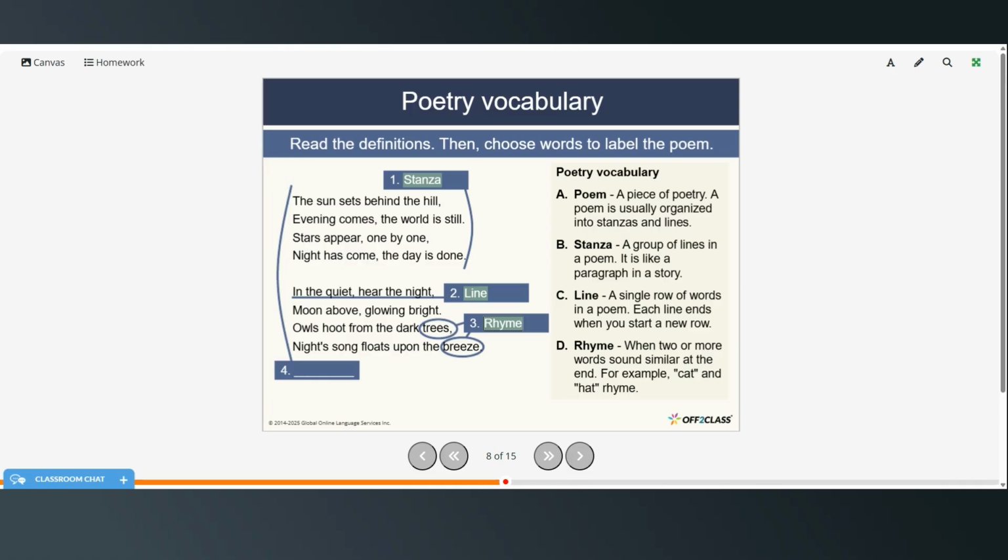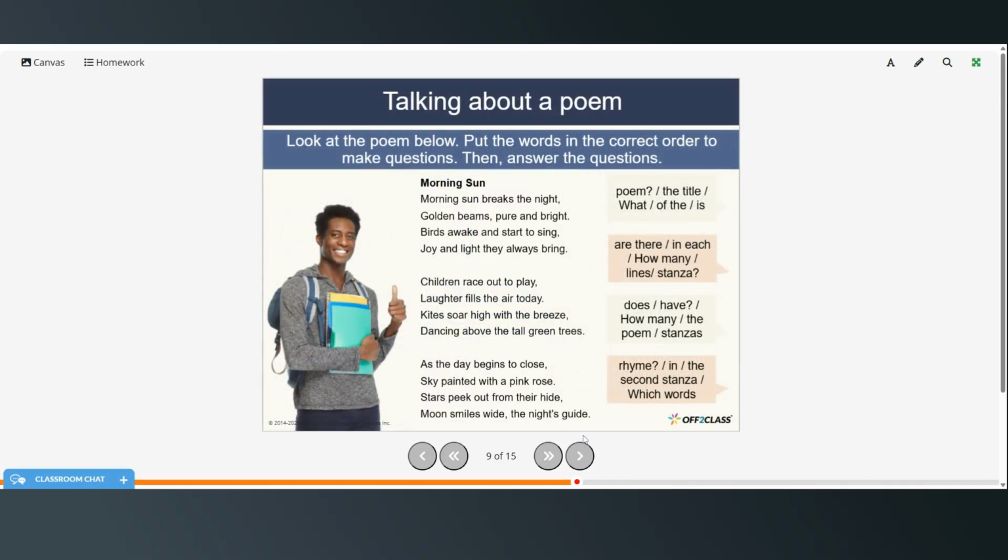And the entire thing is a poem. All right, look at the poem below and then put the words in the correct order to make questions and then answer the questions. So first you can pause the video and either read the poem on your own or you can follow along as I read.